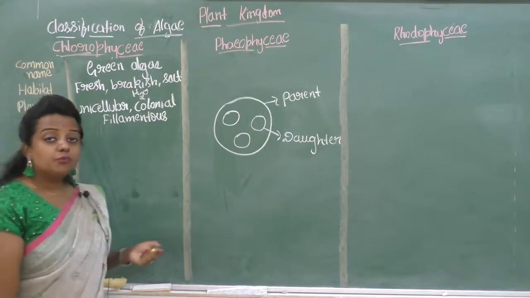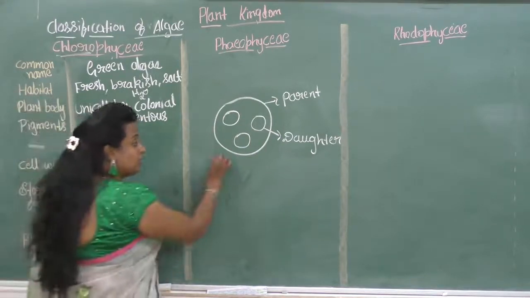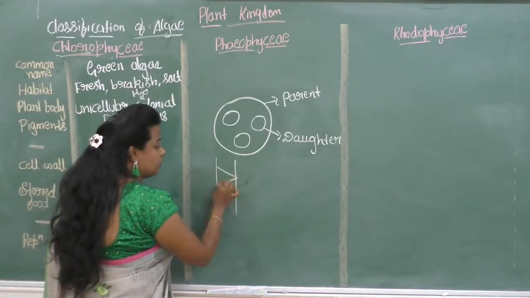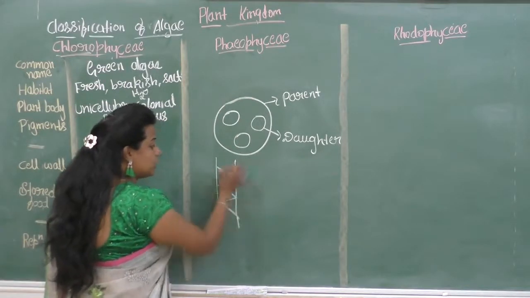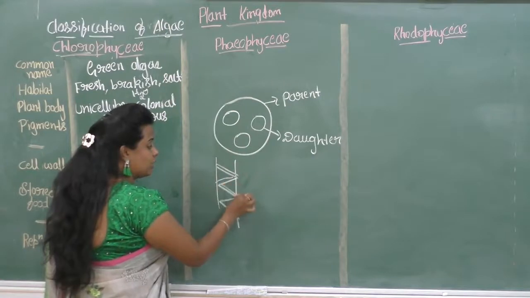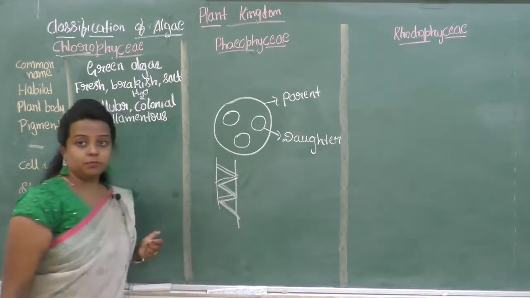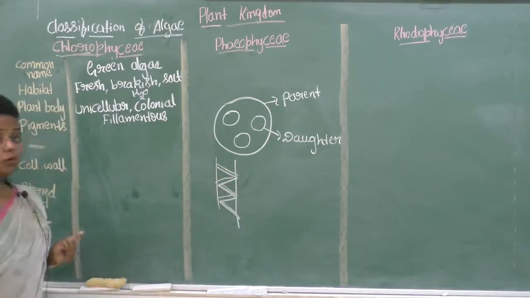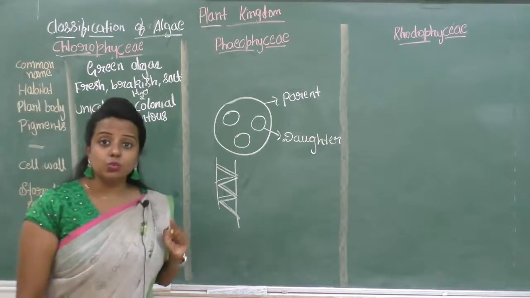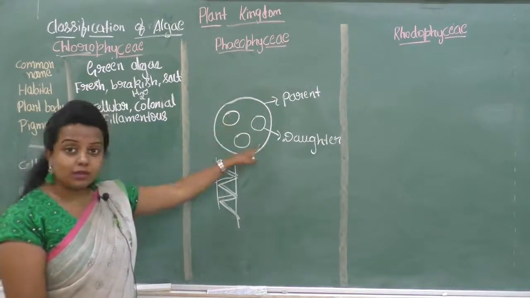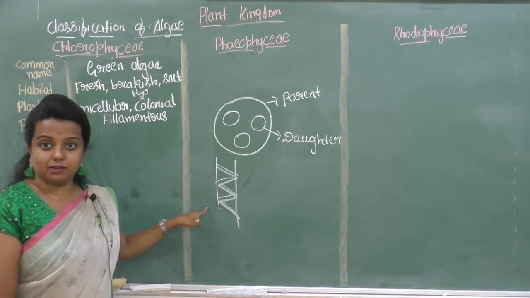Next is the filamentous form in Spirogyra. It is a long thread-like structure which looks filamentous. Okay, the plant body of the Chlorophyceae is unicellular, colonial and filamentous.